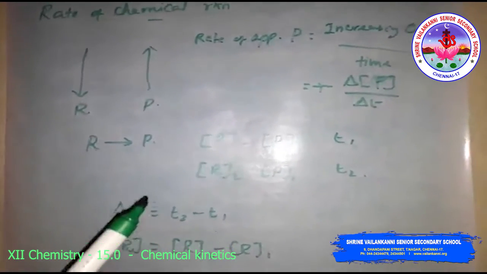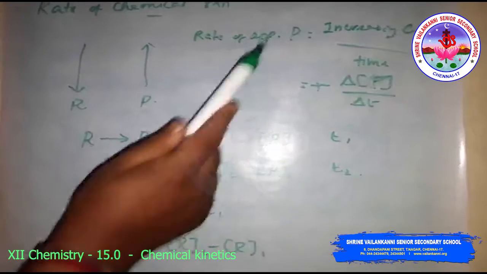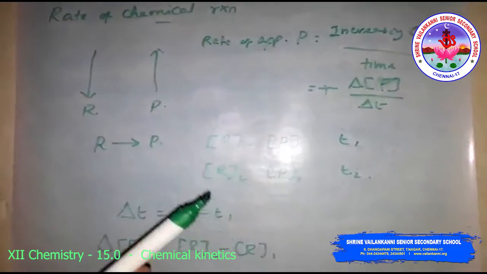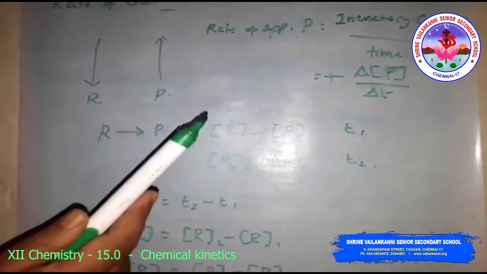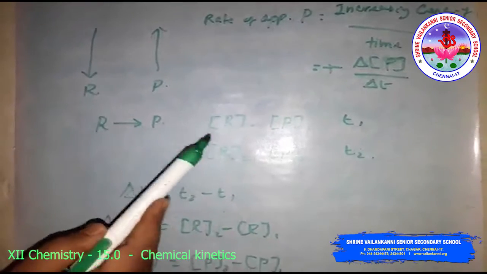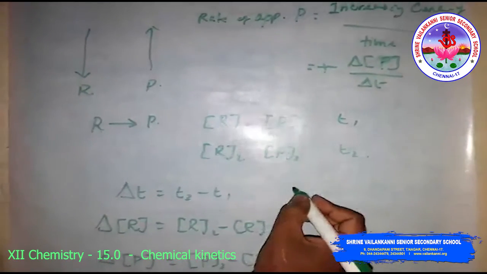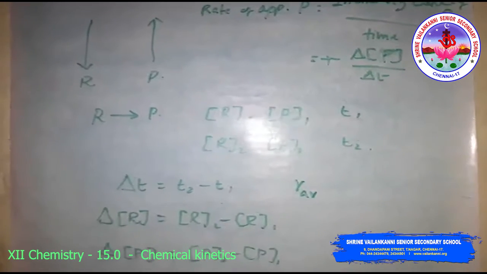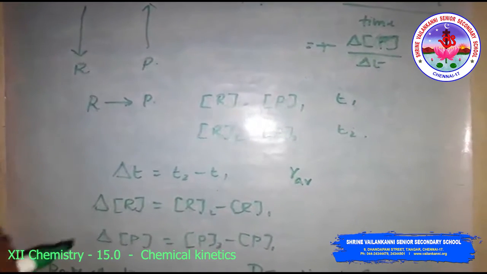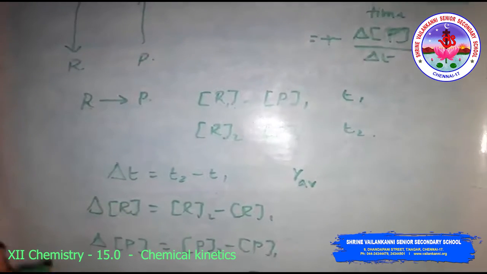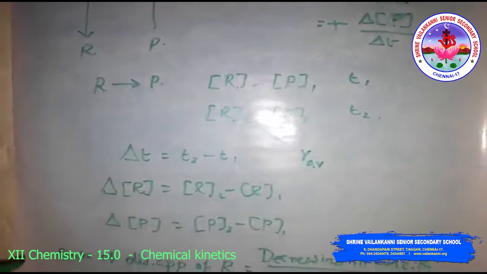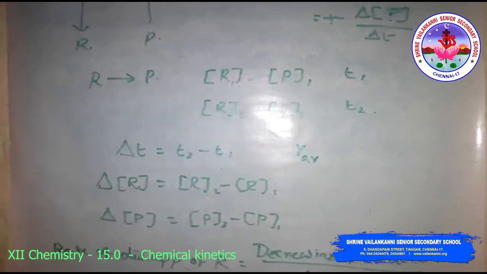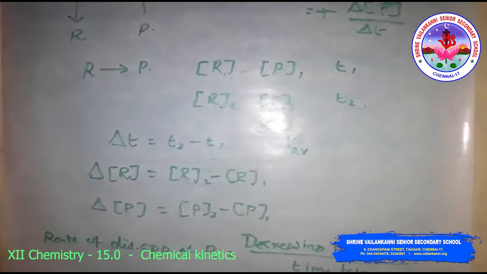So these two equations, 1 and 2, represent the average rate of the reaction. The average rate depends on the change in the concentration of the reactant or products and the time taken for that change to occur.